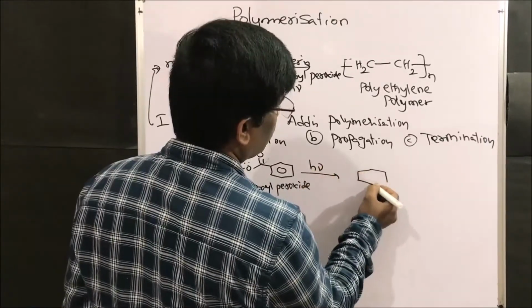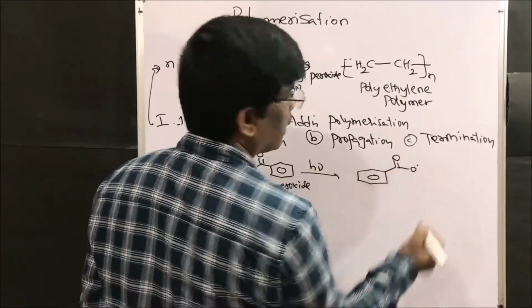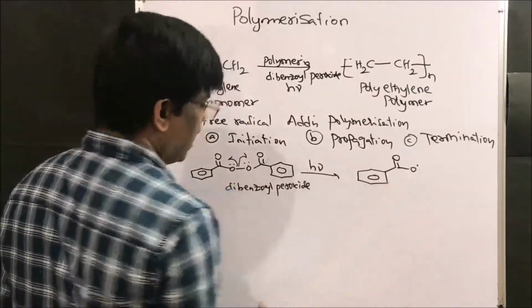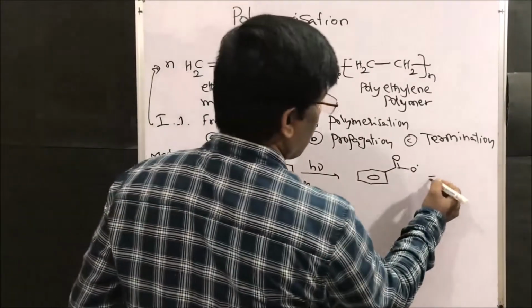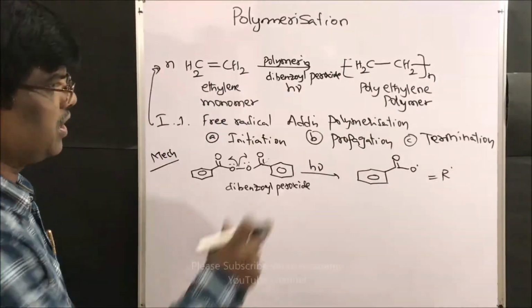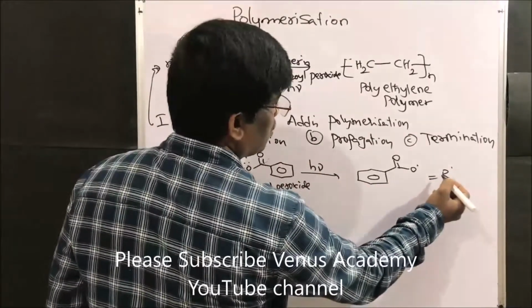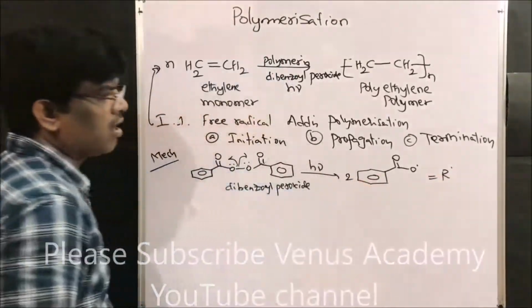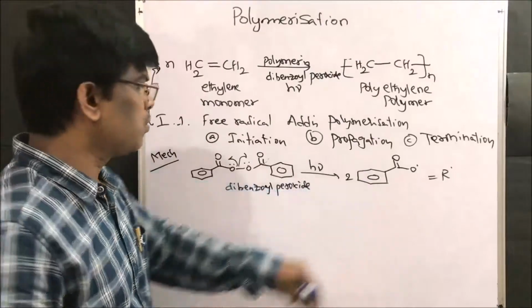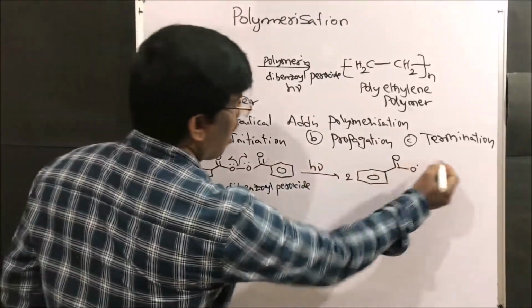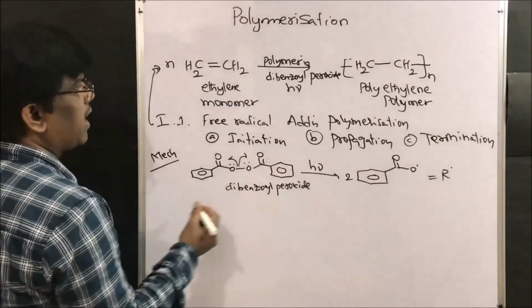It is going to form free radicals, which I can write as R. This is the initiation step. Two moles of this free radical are formed. So this is R dot, a free radical.